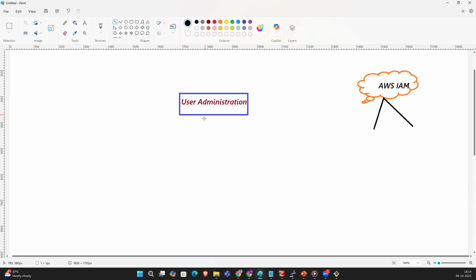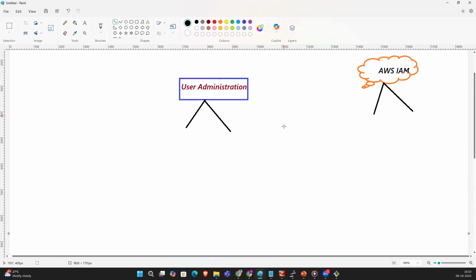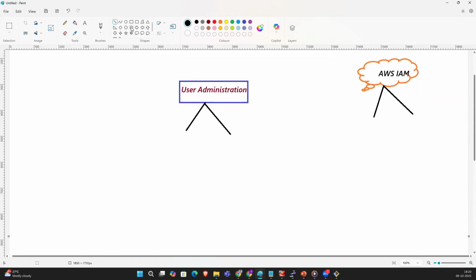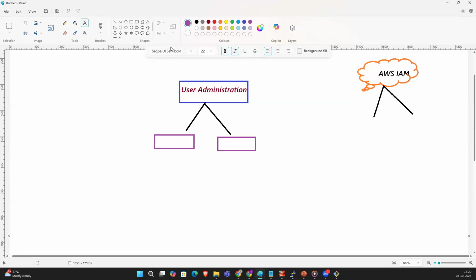The same as how we can access the Linux server. So how many users do we have? Normal user and root user.